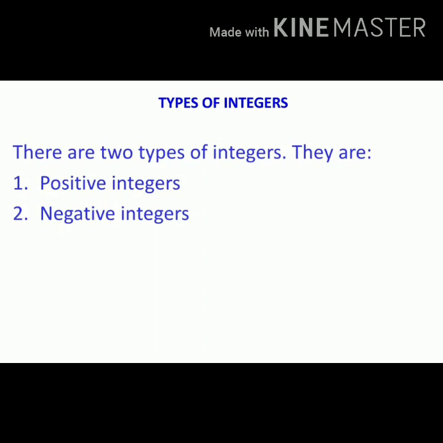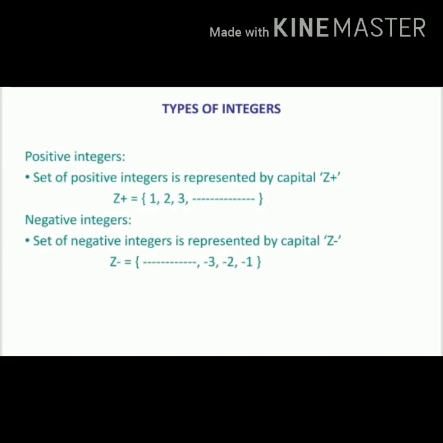Friends, our next topic is types of integers. First, we have to see how many types there are. There are 2 types of integers. They are positive integers, negative integers. First of all, we will learn about positive integers. Set of positive integers is represented by capital Z plus. That is Z plus equal to 1, 2, 3, infinite.